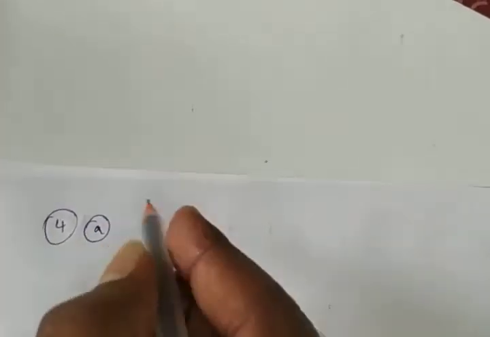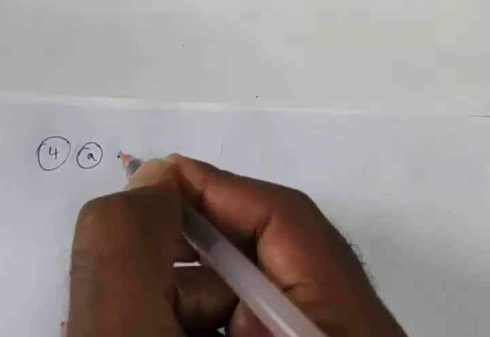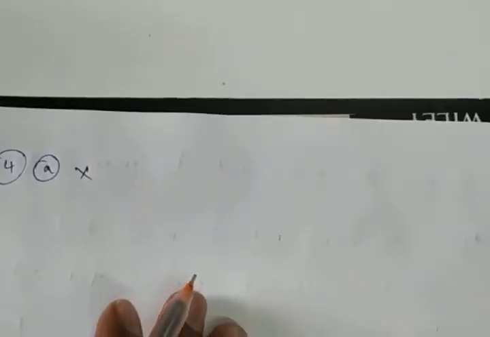But in the fourth question, A, they have given that by eating rice alone we can fulfill nutritional requirement of our body. No, it is wrong. So you can tick the wrong mark. If the statement is right, you can tick the right mark. If it is wrong, you can tick the wrong mark. Okay, fourth A is wrong.